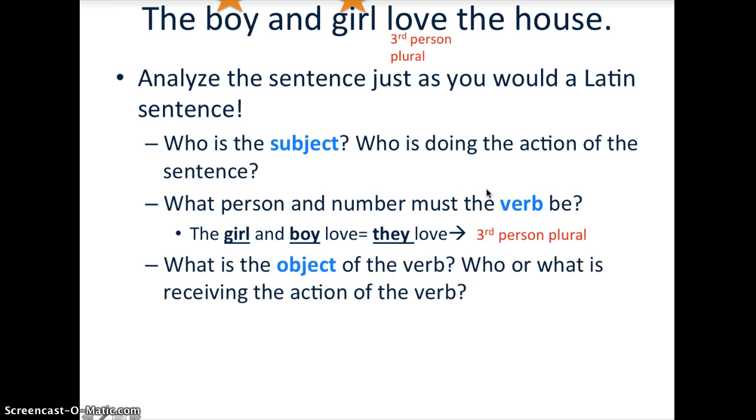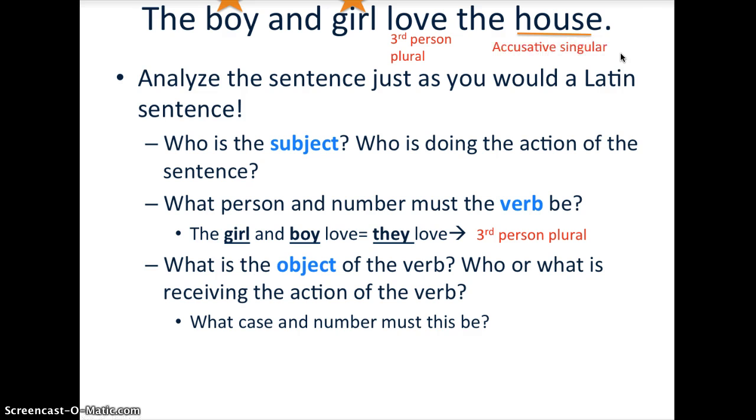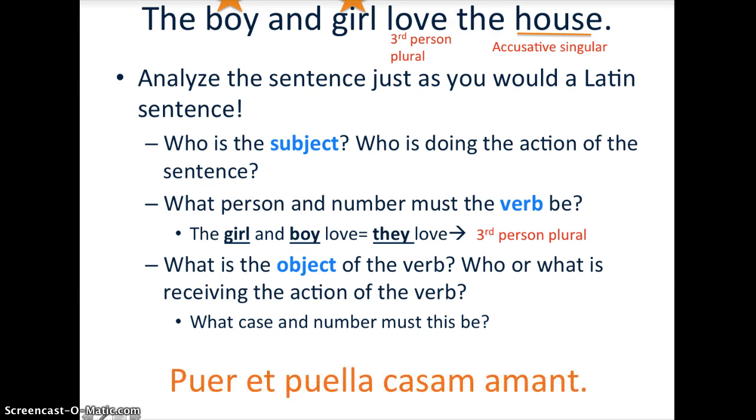Moving on. What is the object of the verb? Who or what is receiving the action? The boy and girl love. What do they love? What receives their love? Boom, the house. So what case and number must the house be? That's right, the accusative singular. Putting it all together, we have the boy and the girl, puer et puella, love, amant. What do they love? The house, casam.